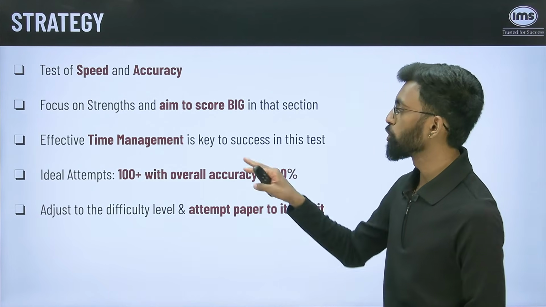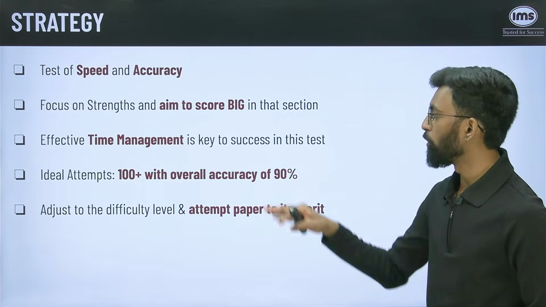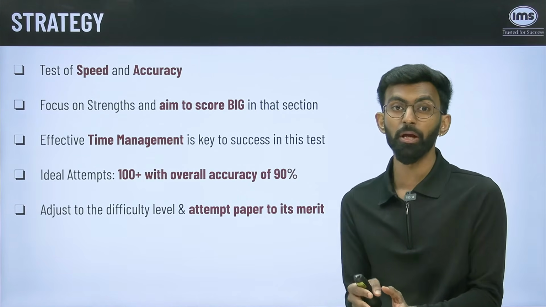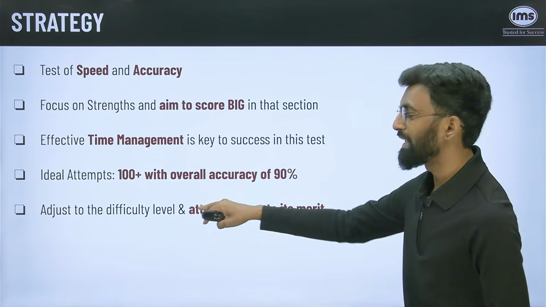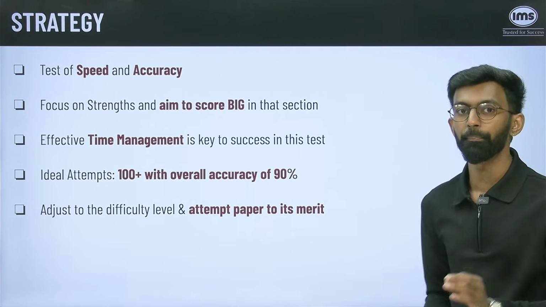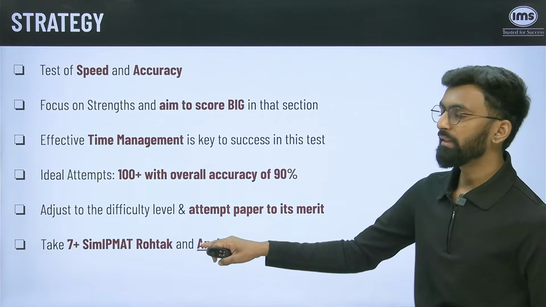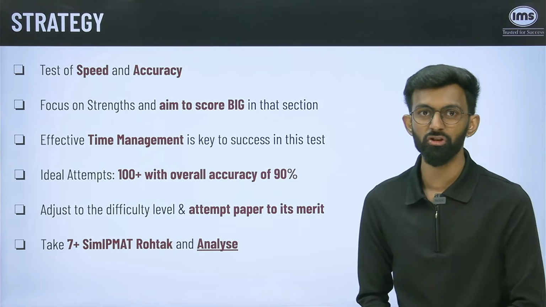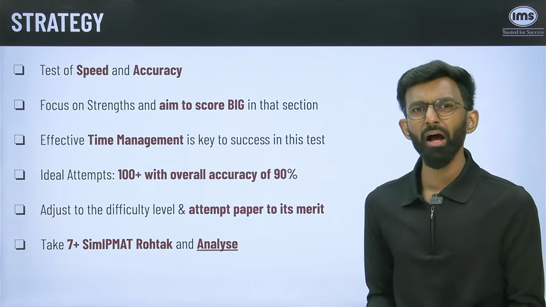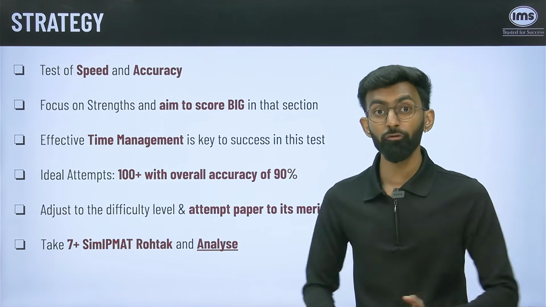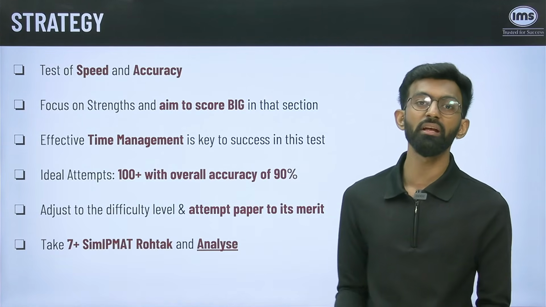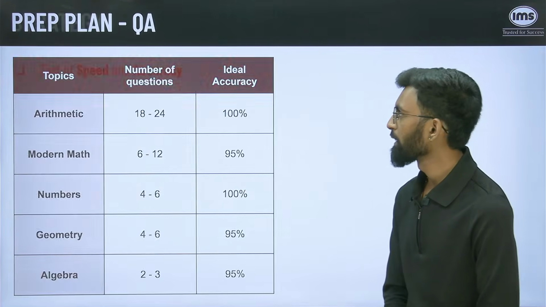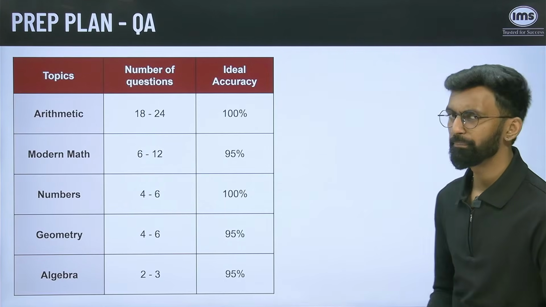Normally for Rohtak, you should aim to get 100 plus overall attempts with 90% accuracy. But still, if you find a particular paper to be very difficult, you must adjust to the difficulty and attempt the paper to its own merit. Next, you must take minimum 7 SIM IPMAT Rohtak mocks and analyze them well. You have 10 mocks available. I would recommend and advise to do all 10 before you go for your paper, but minimum 7 must be taken.